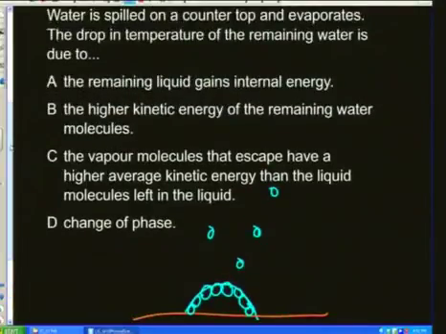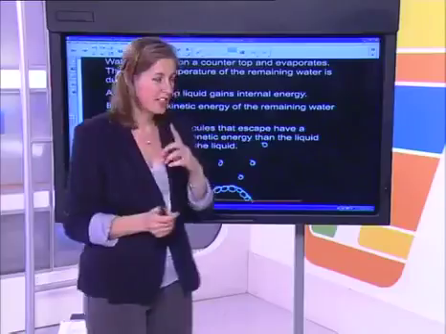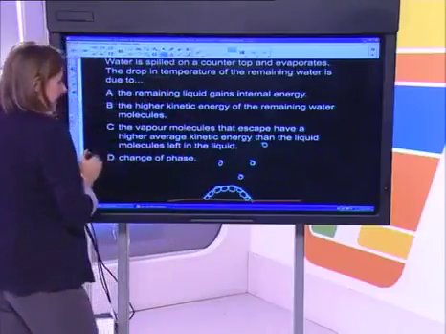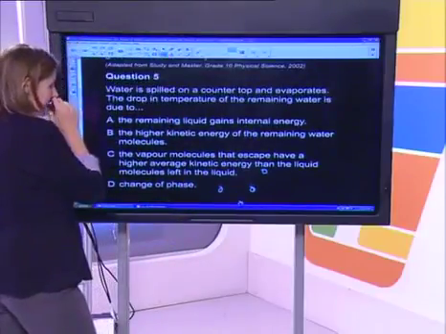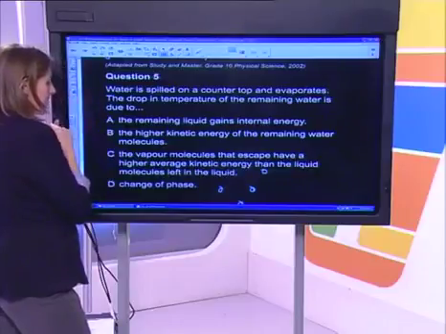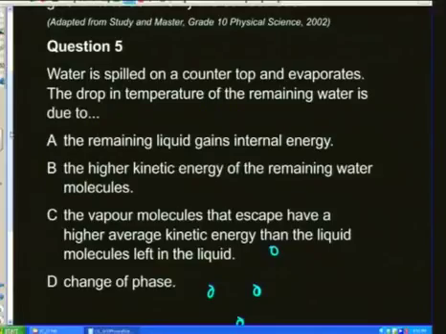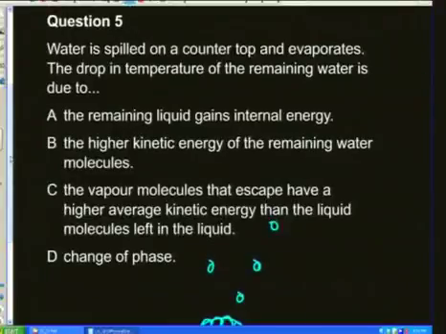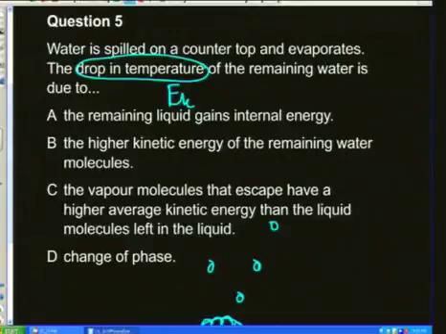What it means is that those ones that are left behind will on average have a lower kinetic energy. So let's go through. Water spills on a countertop and evaporates. A drop in temperature of the remaining water is due to... Now, always a temperature change, you're thinking change in kinetic energy, EK.